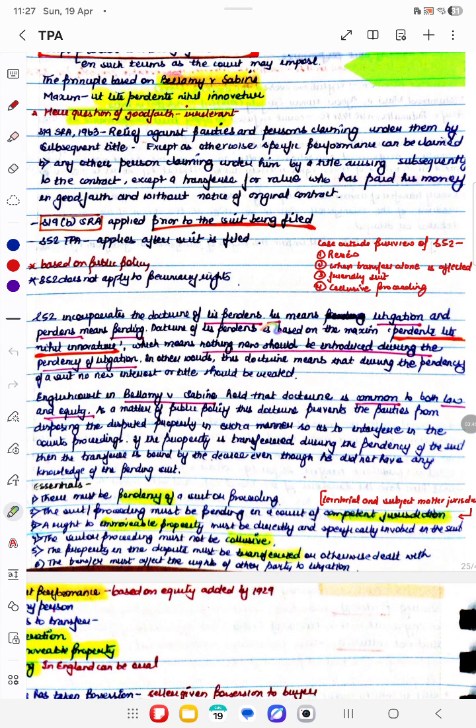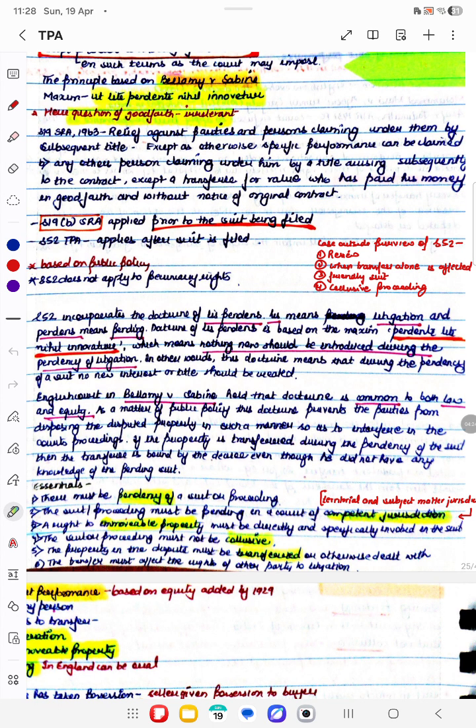This Section 52 incorporates the doctrine of lis pendens. Lis means litigation and pendens means pending. The doctrine of lis pendens is based on the maxim pendente lite nihil innovetur, which means nothing new should be introduced during the pendency of litigation. In other words, during the pendency of a suit, no new interest or title should be created. The English court in Bellamy versus Sabine held that the doctrine is common to both law and equity. That is, there is a statutory law, Section 52 of the Transfer of Property Act, and it is also based on justice, equity and good conscience, on equitable principles.